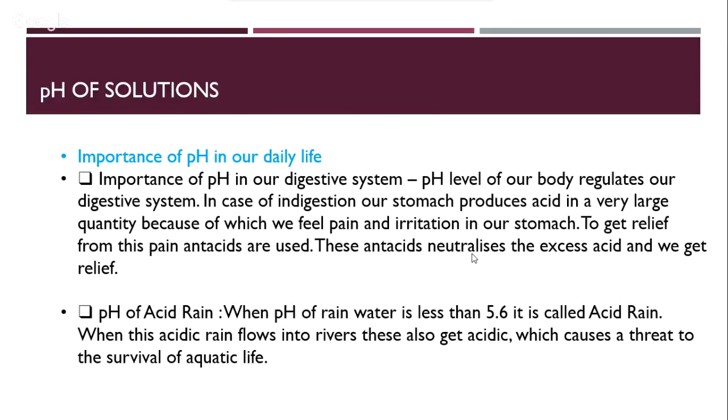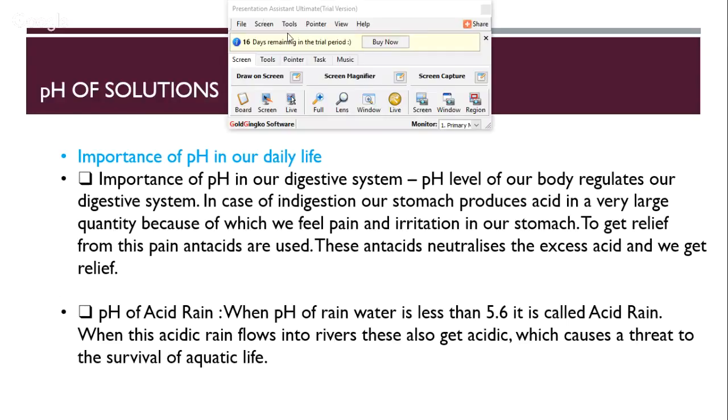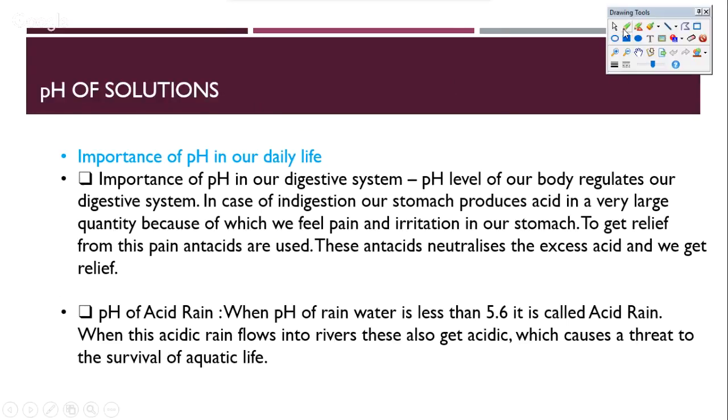One of the most important things about knowing pH is to understand our digestive system. The pH of our body is regulated very effectively by our blood, but at the same time our body also regulates the pH in our digestive system.